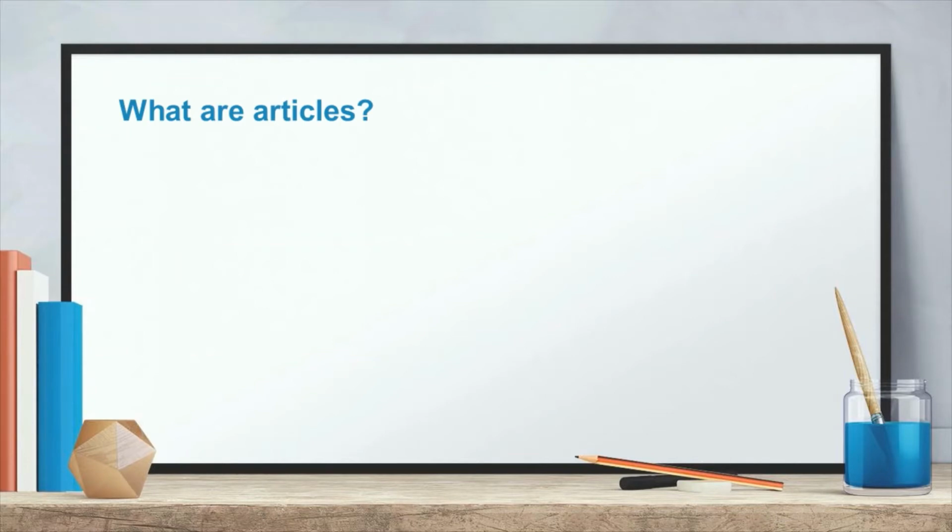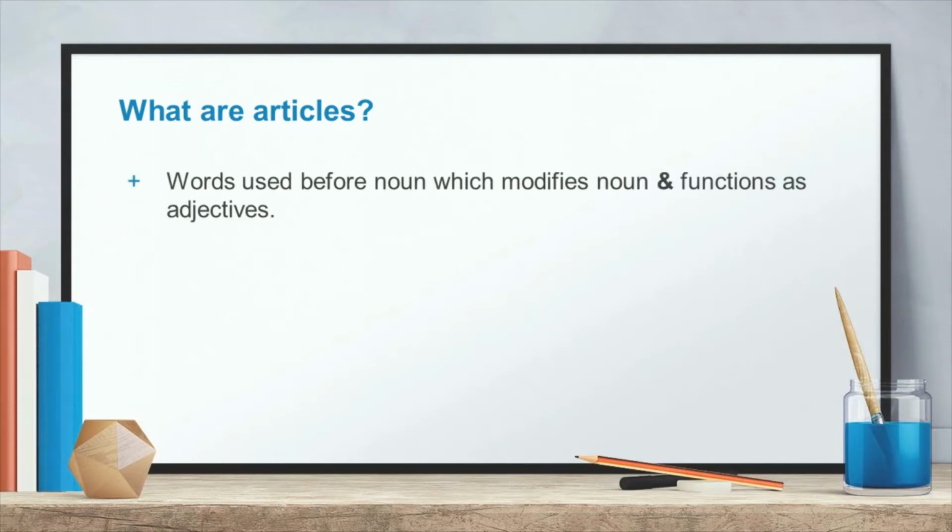Now, what are articles? Our first question: what are articles? Articles are the words which are used before a noun, which modify the noun and function as adjectives. Scholars, you all know that adjectives are the words which modify the noun, or give us more knowledge about the noun, right?